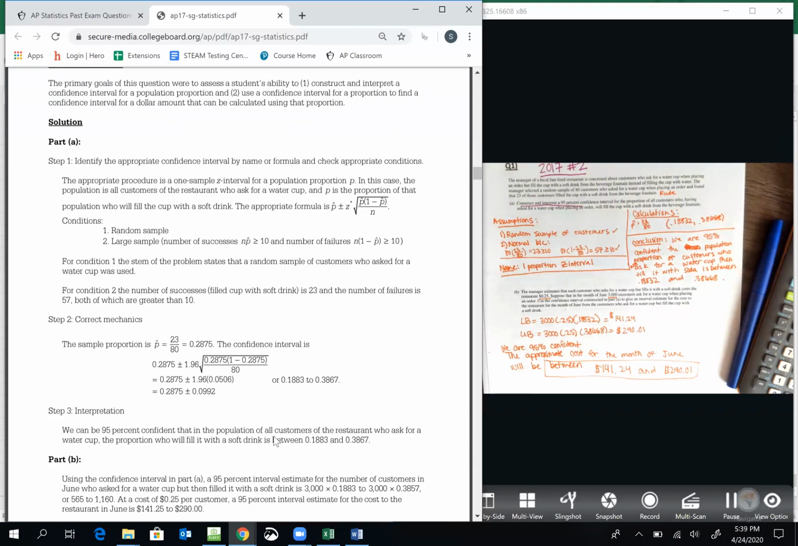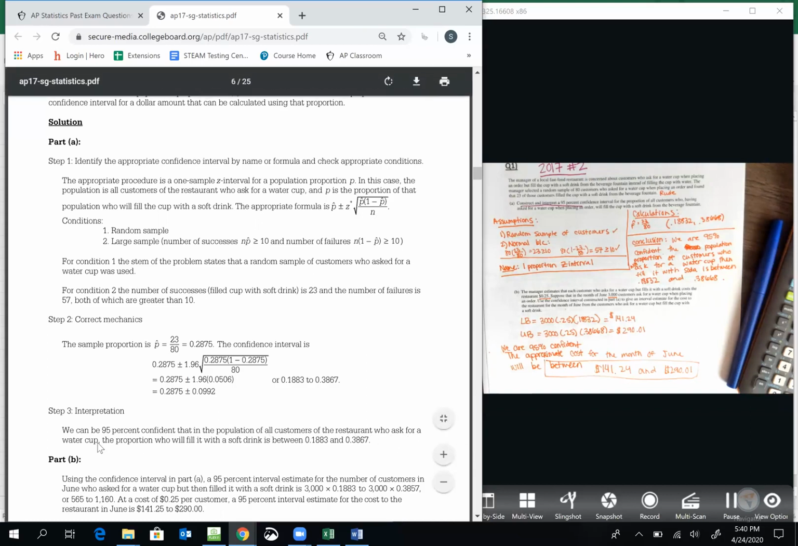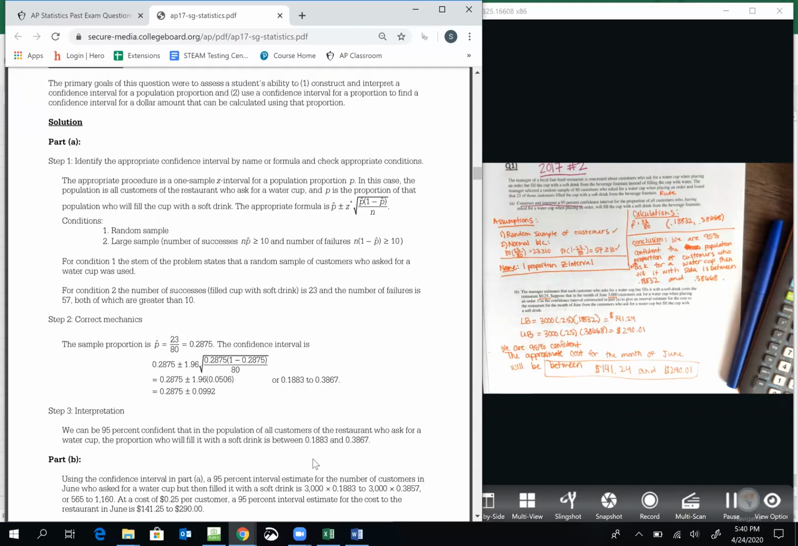Okay, so they worded it a little bit different. I actually like this better. We can be 95% confident that in the population of all customers in the restaurant who ask for a water cup, the proportion who will fill it with a soft drink is between the 2 numbers. So I don't think mine would be counted wrong, but I actually like what they did better because it's more clear. So that precision of language thing we talked about before, I really like that wording. I might start doing that sometimes.